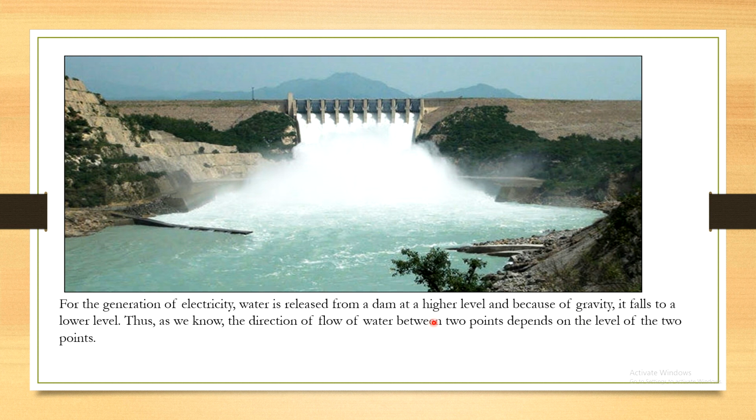Here the dam water is at a higher level, and it falls from the higher level to the lower level because of gravity. So the direction of flow of water between two points depends on the levels of the two points. For generation of electricity from water, the level of the two points is very important.